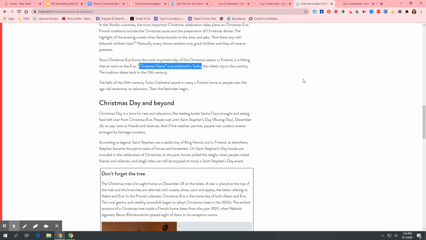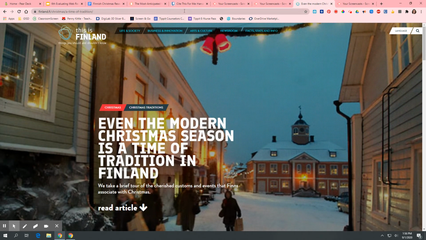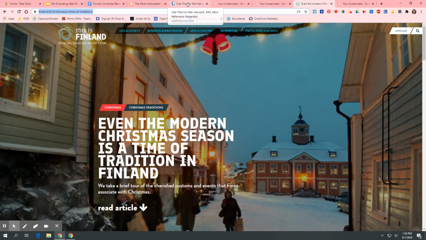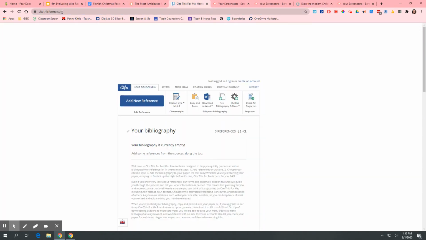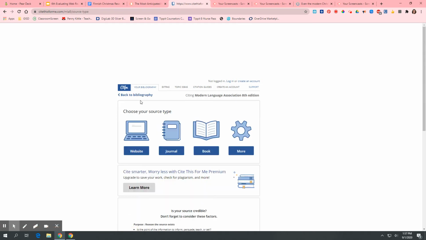But now I need to cite where I got this information. So we're going to use a site called Cite This For Me. So I'm going to copy and paste my website, okay? And then I'm going to go to citethis4me.com. Now, because I've already been here today, it's going to look a little bit different. The first thing it's going to ask you is what style of citation you want. You will choose MLA, okay? MLA. Once you've chosen that, it should take you to this page. You are going to click the blue buttons, add new reference.